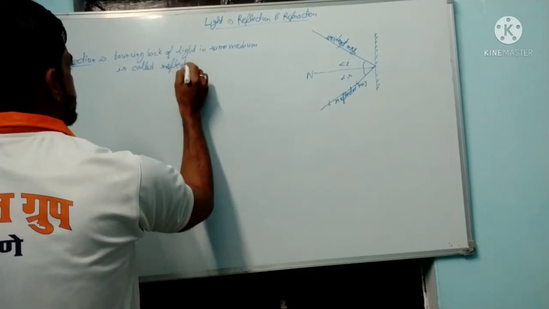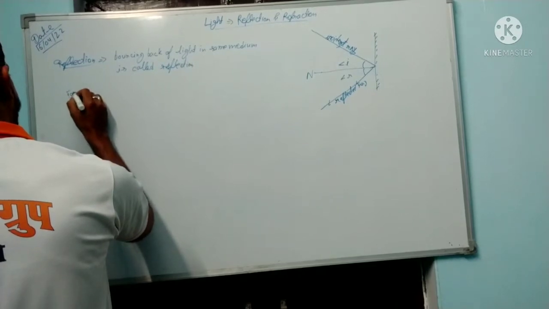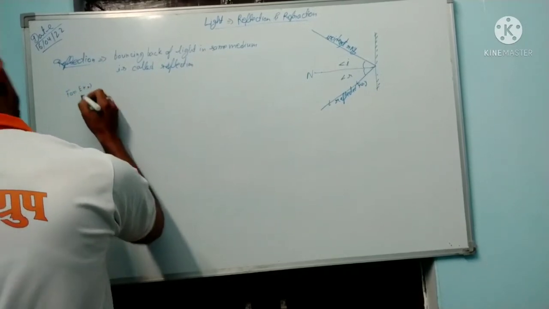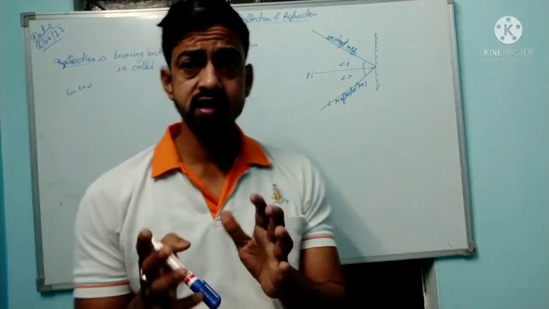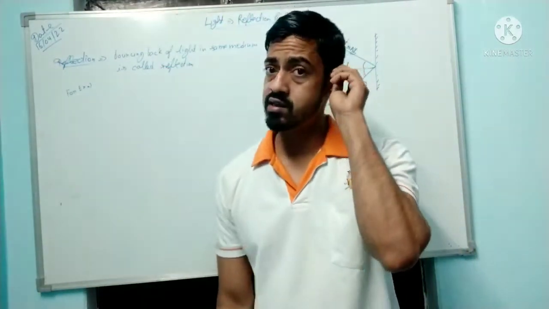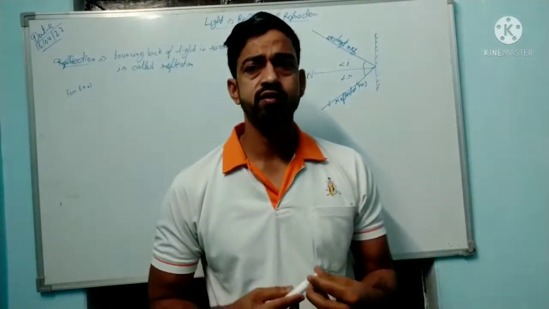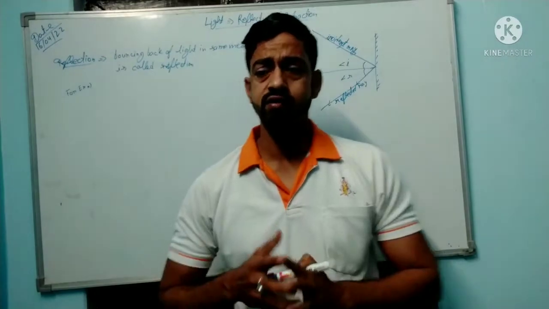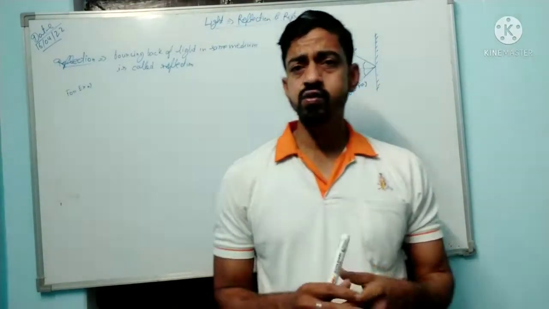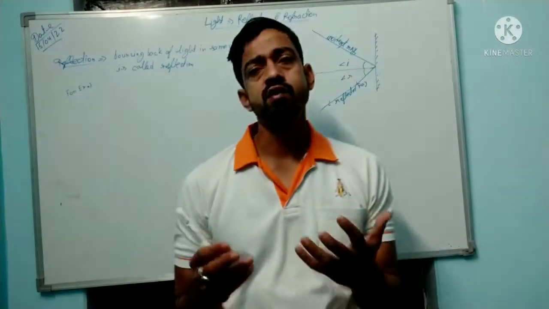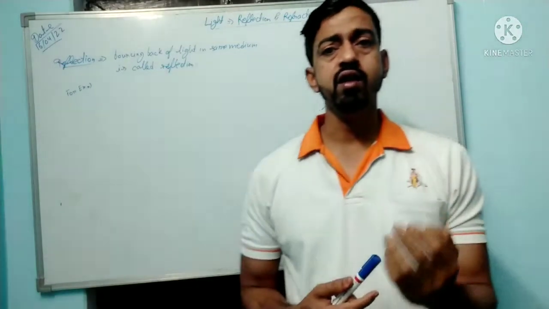We see so many examples of reflection in our daily life. Reflection is of two types: regular reflection and diffuse reflection. Regular reflection occurs on a plain and shiny surface. Diffuse reflection occurs whenever the surface is rough.